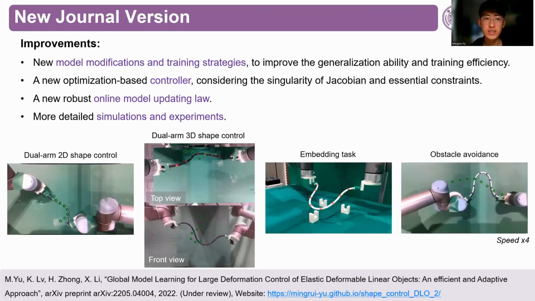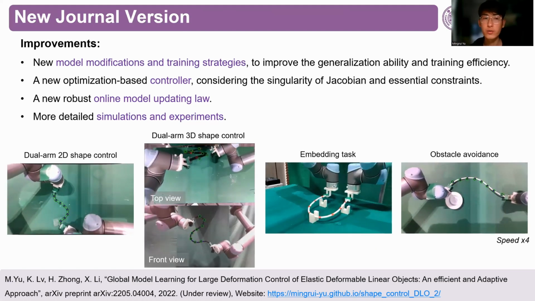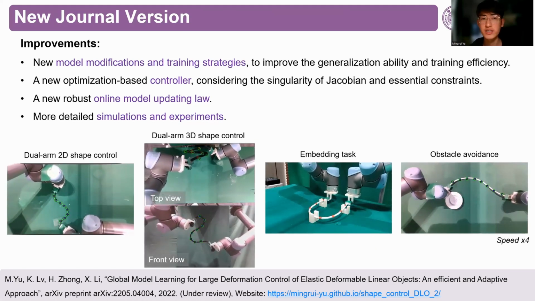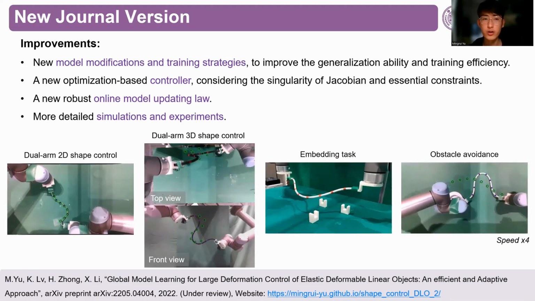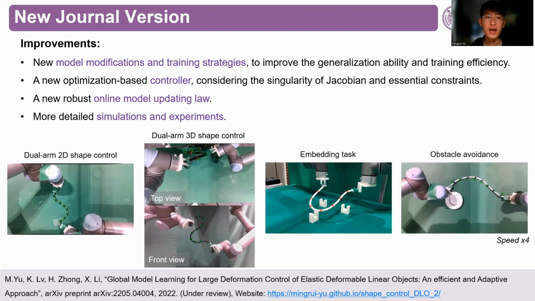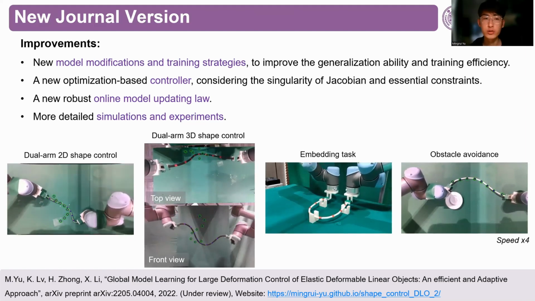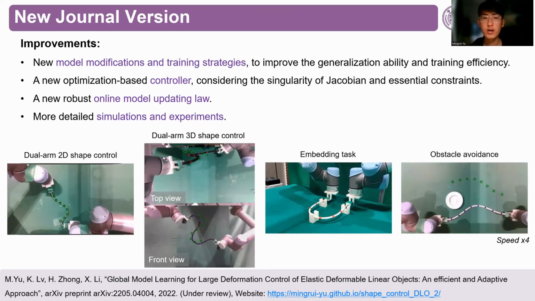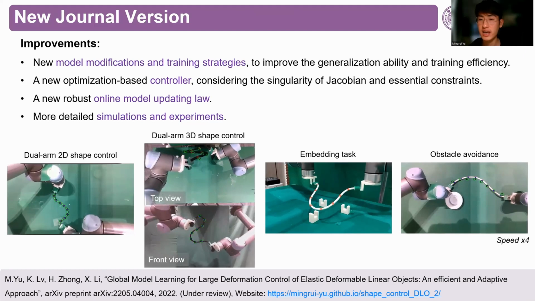Recently, we have just submitted a journal version of this work in which we propose new model modifications and training strategies, a new optimization-based controller, a new robust online model updating law, and more detailed simulations and experiments such as dual-arm 2D shape control, dual-arm 3D shape control, some potential application cases, and a demo for obstacle avoidance.